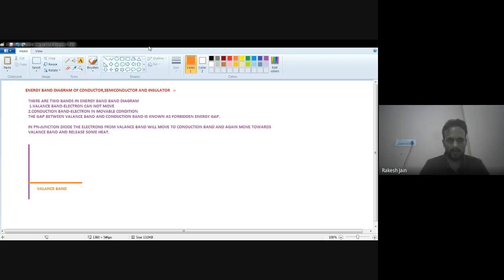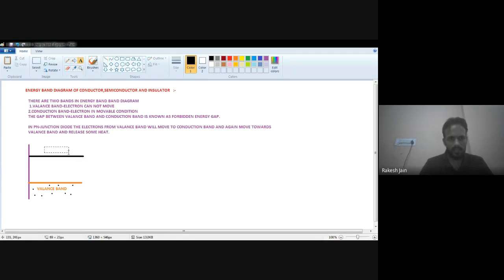The electrons available in this valence band are known as valence electrons, which cannot move without any external supply of energy or heat. So these electrons are in the valence band, and the upper band is your conduction band.